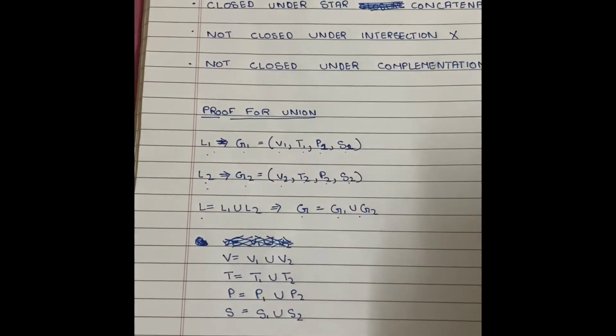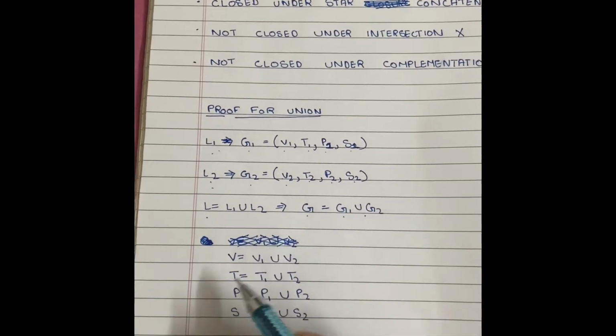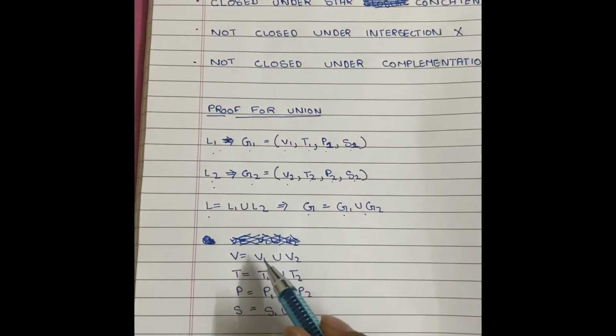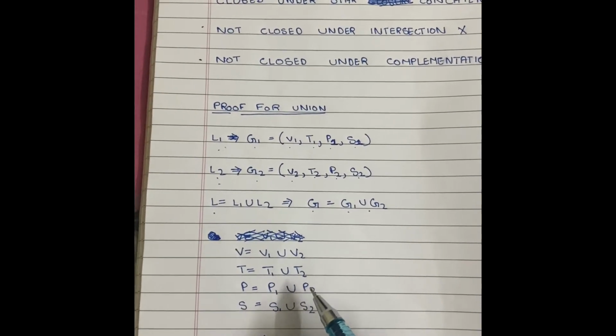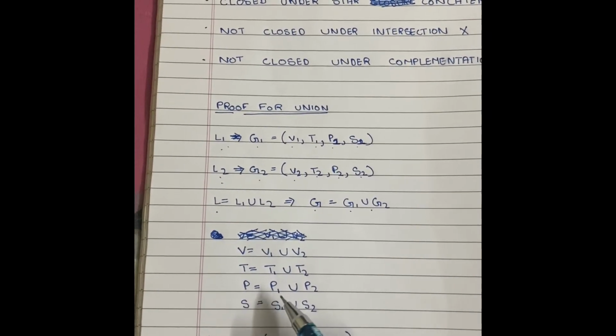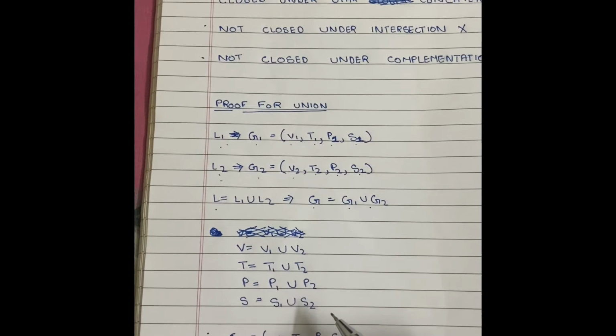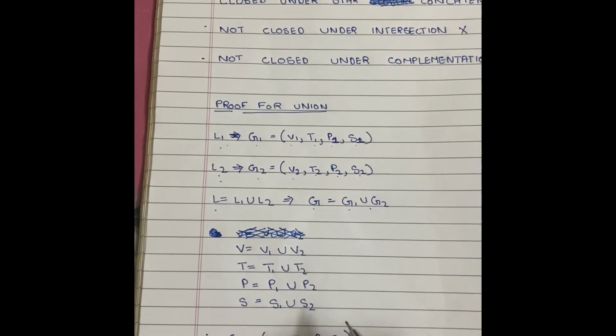So we'll have V, which is the union of V1 and V2, T, which is the union of T1 and T2, P, which is the union of P1 and P2, and similarly S, which is the union of S1 and S2.